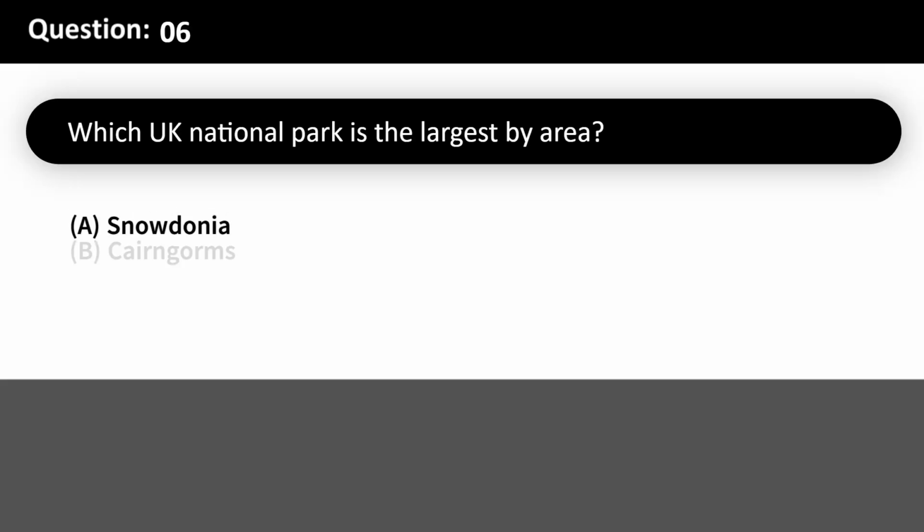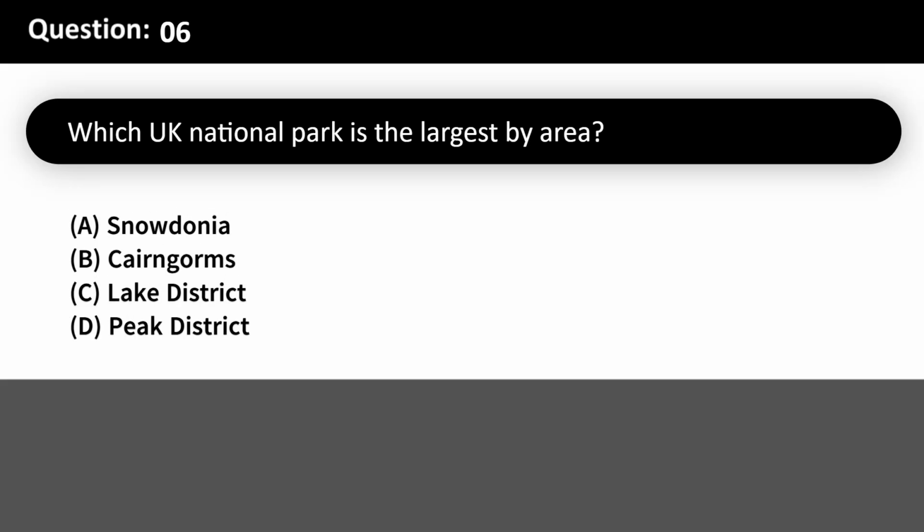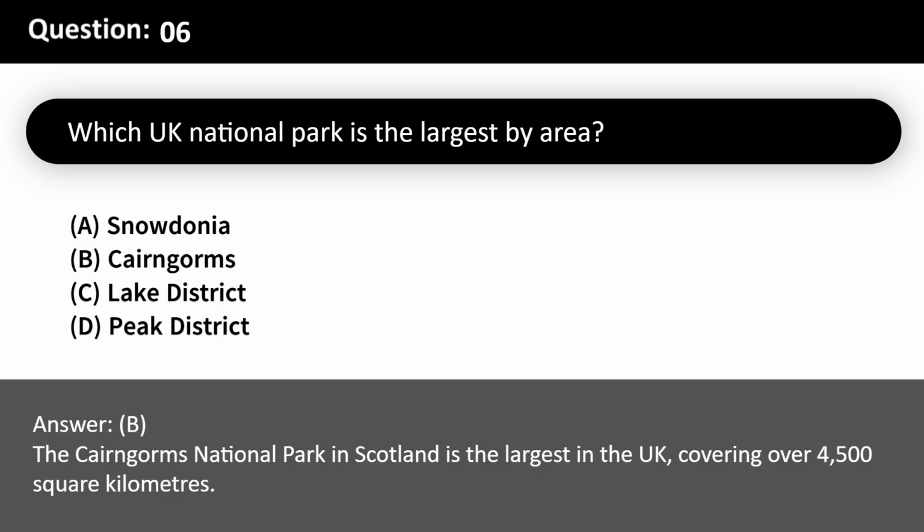Which UK national park is the largest by area? A. Snowdonia. B. Cairngorms. C. Lake District. D. Peak District. Answer, B. The Cairngorms National Park in Scotland is the largest in the UK, covering over 4,500 square kilometres.